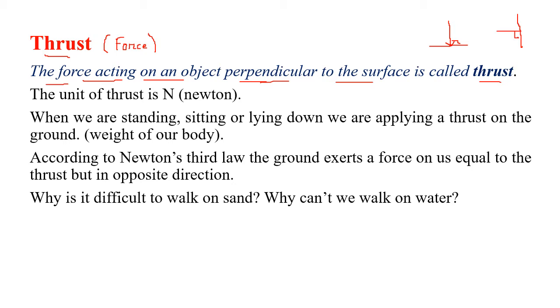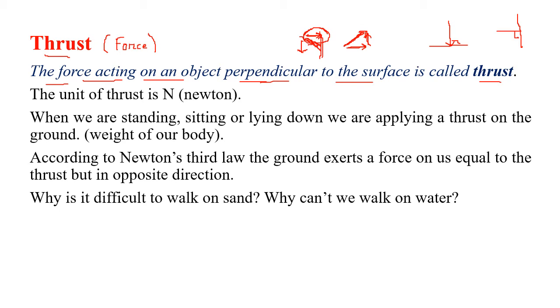But sometimes in a surface, the force is not perpendicular, but at an angle. In further classes you will learn that when the force makes an angle with the surface, there are two components of force, which the Pythagoras theorem will give. One force is acting parallel and one force is acting perpendicular. Like in the Pythagoras theorem, the hypotenuse has these two components. When you look at a surface, one is parallel and one is perpendicular. This perpendicular force is called the thrust.